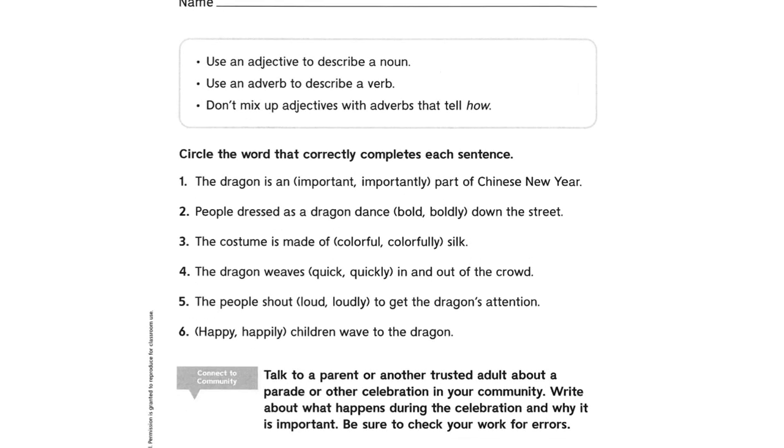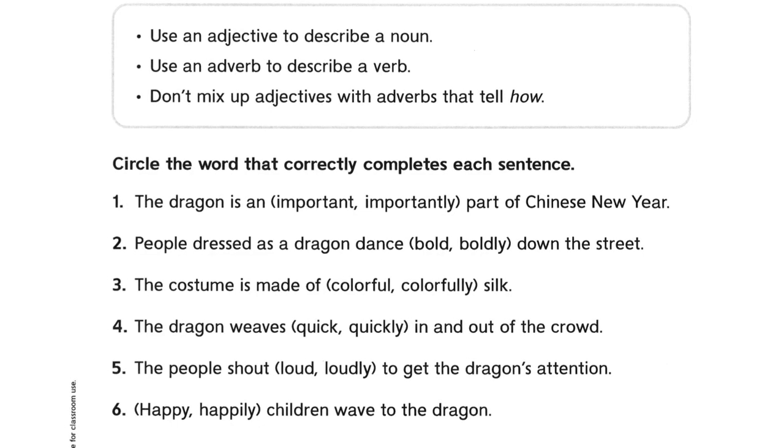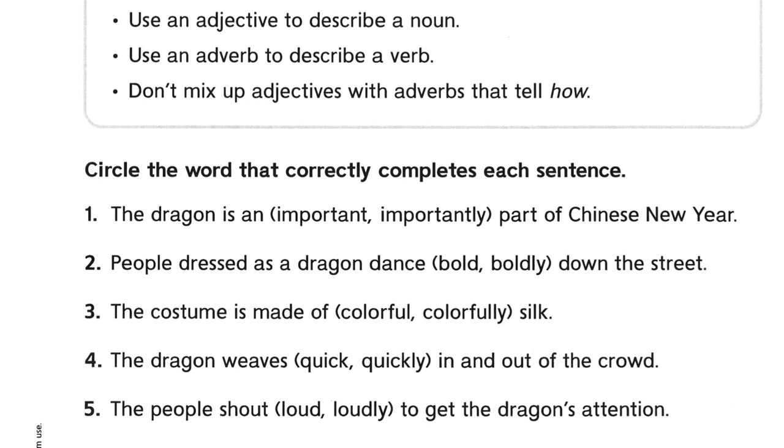Here are some things to remember that we talked about on the previous page, but that's okay. An adjective describes a noun, right? Brown dog. Use an adverb to describe a verb. Quickly run, okay? Action. We're going to want to make sure we don't mix up adjectives with adverbs that tell how.